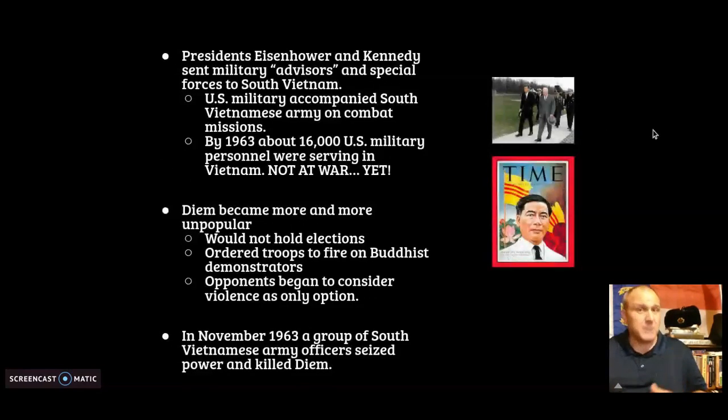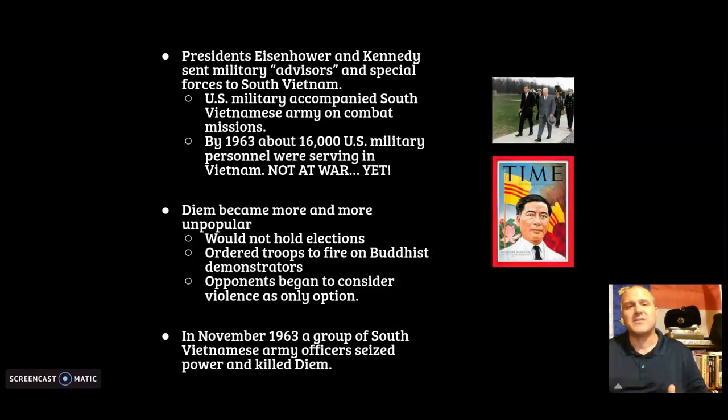Well, you have to remember, the United States and France were supporting South Vietnam. So Eisenhower and Kennedy send what we call military advisors and special forces to South Vietnam. We're not at war yet. We're not fighting the North Vietnamese. We're sending these advisors in. So the military is accompanying the South Vietnamese on combat missions, but we're not at war yet.